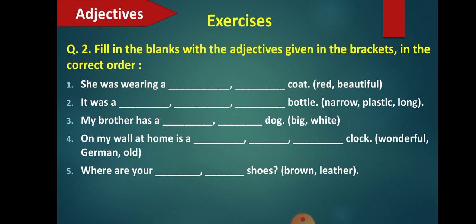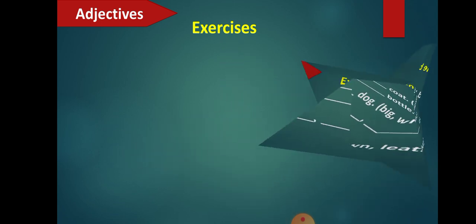Then, it was a long narrow plastic bottle. Next, my brother has a big white dog. On my wall at home is a wonderful old German clock. Then, where are your brown leather shoes? I hope you have understood this. Fine. Let's go for the third exercise.